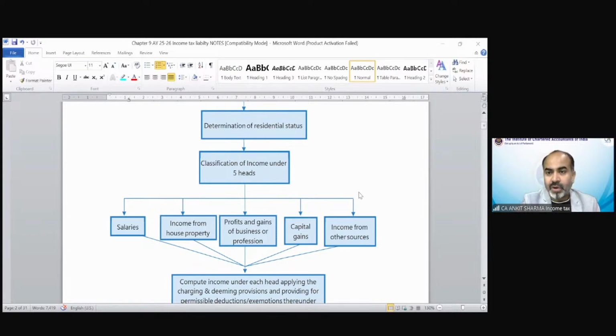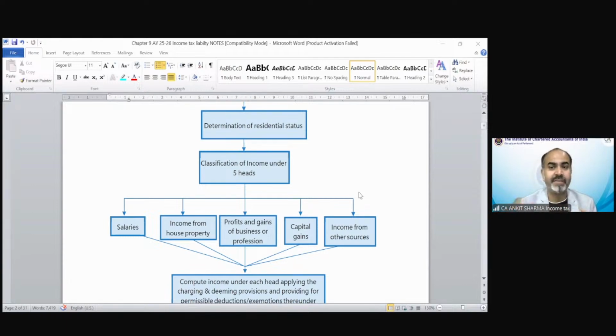Okay, so I have asked what is the importance of determination of residential status, and we have received a lot of answers regarding this. Because the residential status helps us decide whether a person would be taxed or not. Yes, as per the residential status, the income taxability will be impacted, because you must have gone through the provision where we discussed section number 5, that is incidence of tax, which says for a non-resident only 2 incomes are taxable, which arise in India or are received in India.